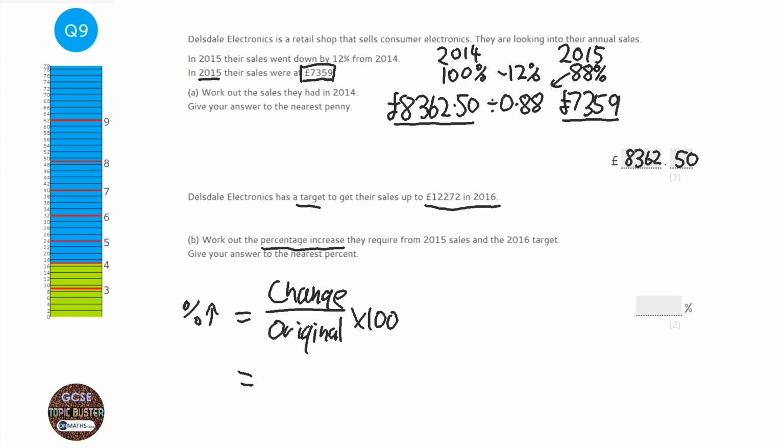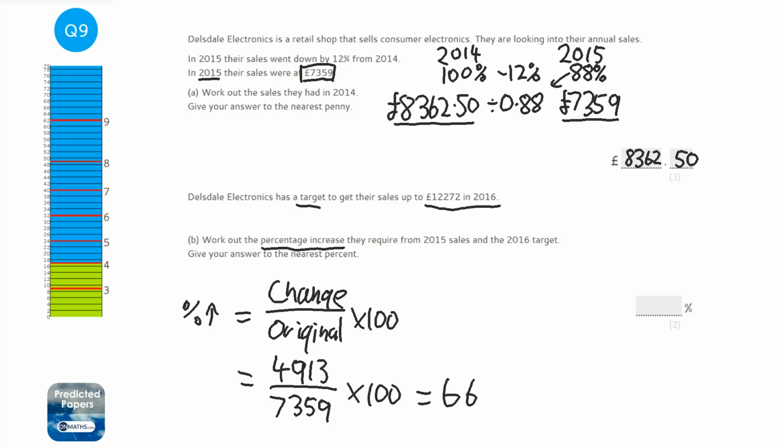So they're looking for it to change by 4,913. The original was 7,359, and then we need to times by 100. So I'm going to divide that by 7,359, times it by 100, and that gives me 66.7617, and so on. It says to the nearest percent, so that's going to be 67%.